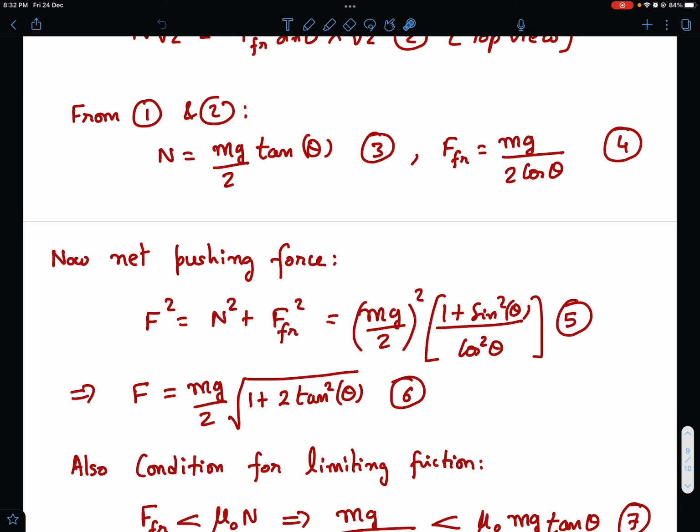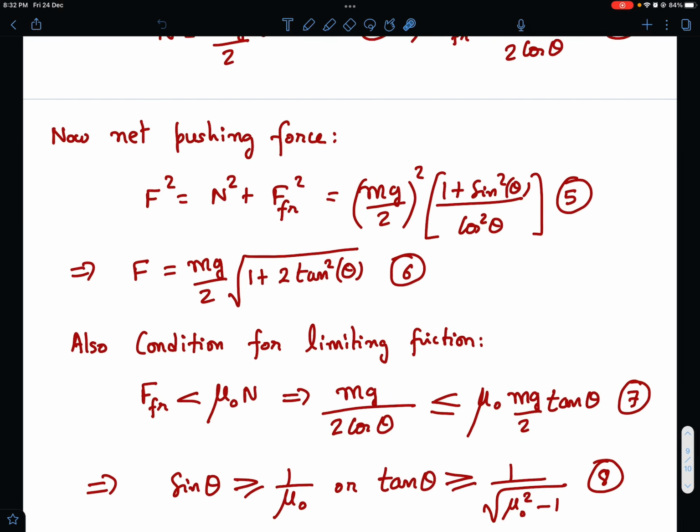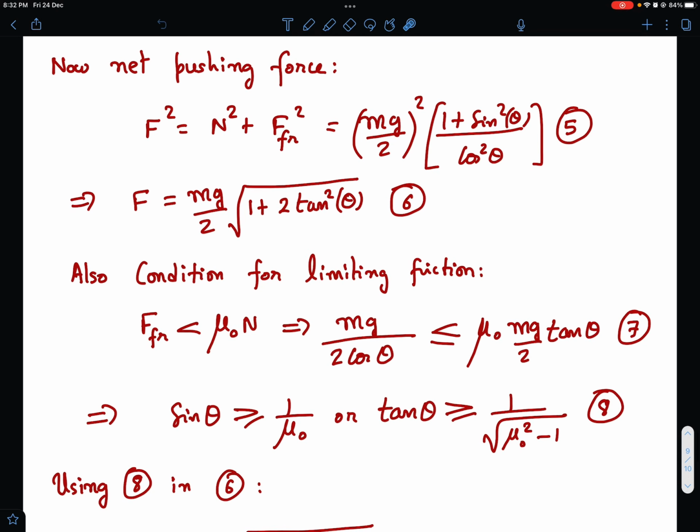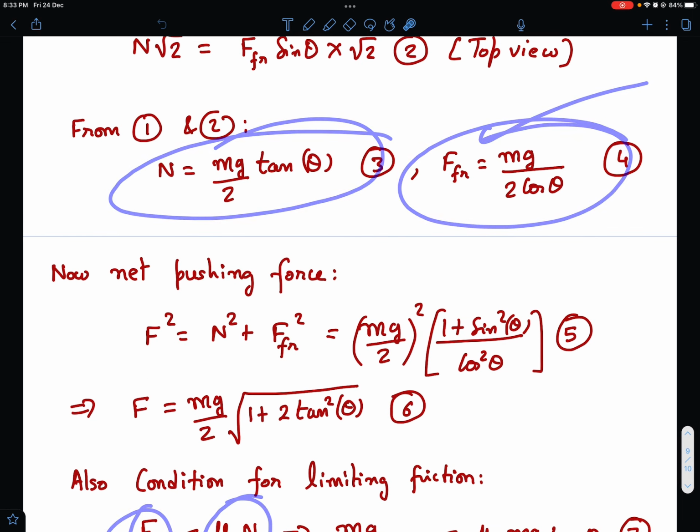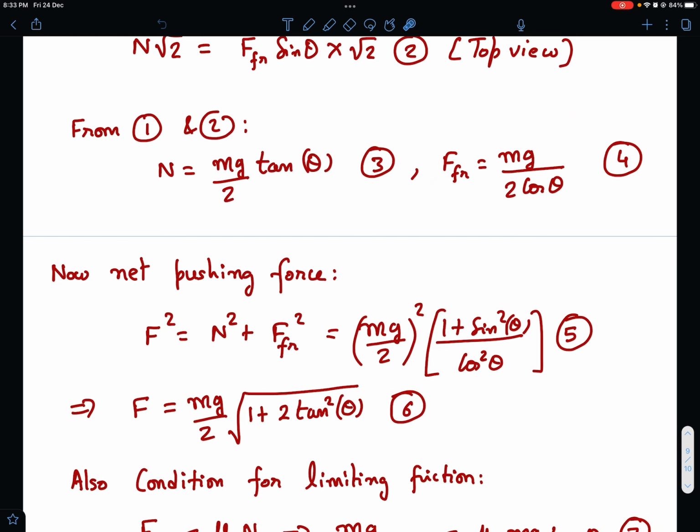Okay. Now we also have a limitation on frictional force. We know that it cannot exceed the limiting friction. So for the case of minimum applied force, we should consider the limiting equilibrium, that is, Santa is at the verge of slipping. Okay, so the condition for limiting friction is that frictional force is less than or equal to mu naught N. So we found the frictional force, we found the normal reaction here. This is the normal reaction, this is the frictional force, and this should be less than this, I mean mu naught times this.